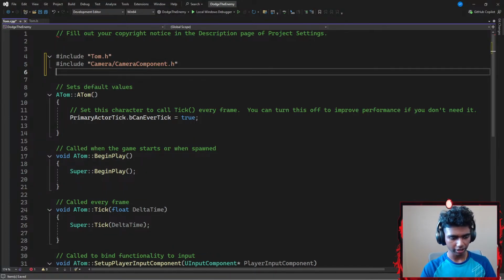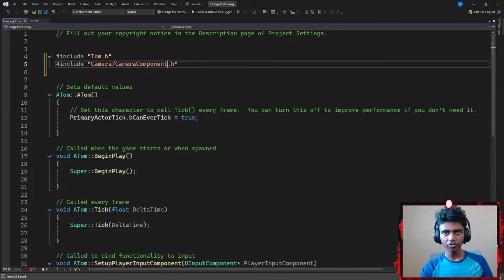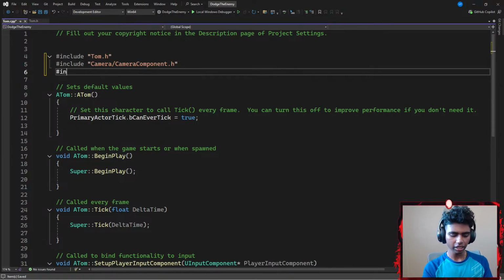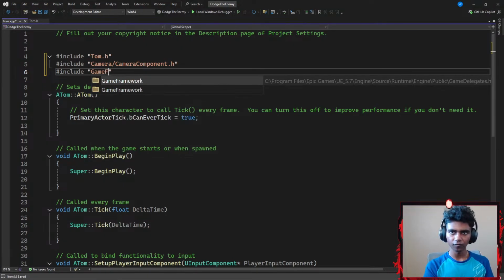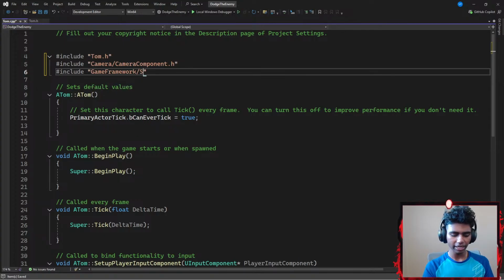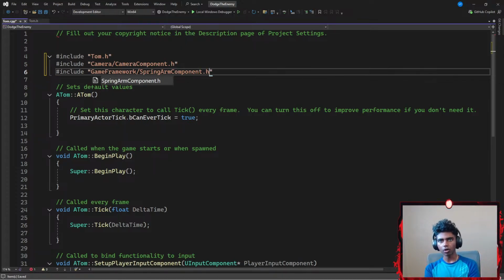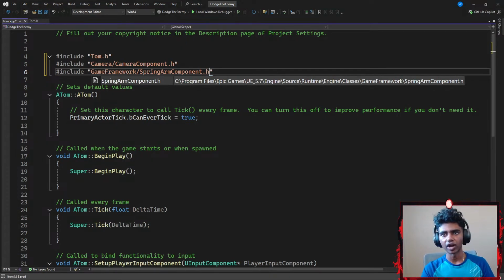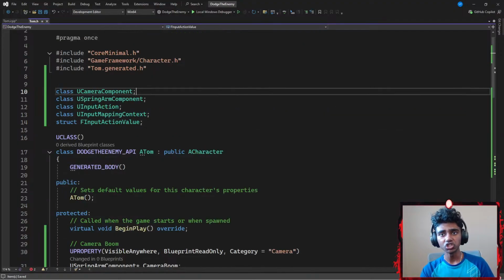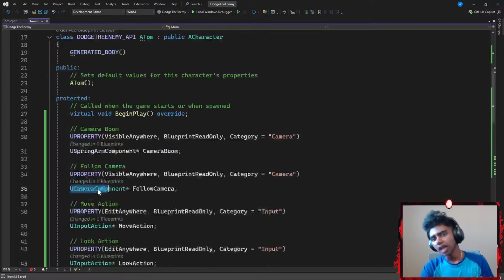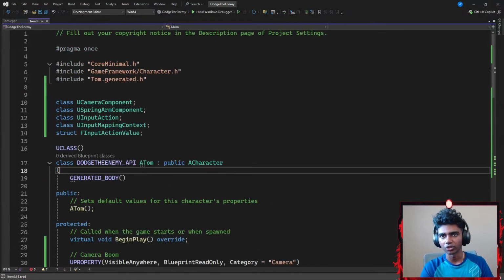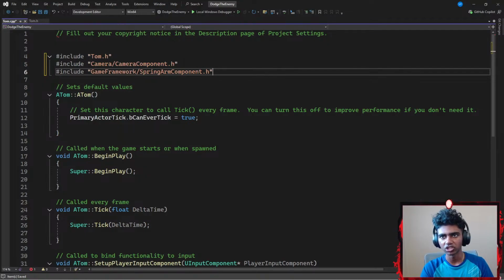And let me just get this back here. There we go. And then once I'm done with this, I'm going to go ahead and include something from my game framework. So from my game framework, I want to include my Spring Arm component's header file, component.h. Okay, so I'm going to include my Spring Arm component's header file, which now gives value to these two empty classes that I created here and used for no real reason up here. You guys do see the reason that I included those files, so they basically have some kind of content to them now.